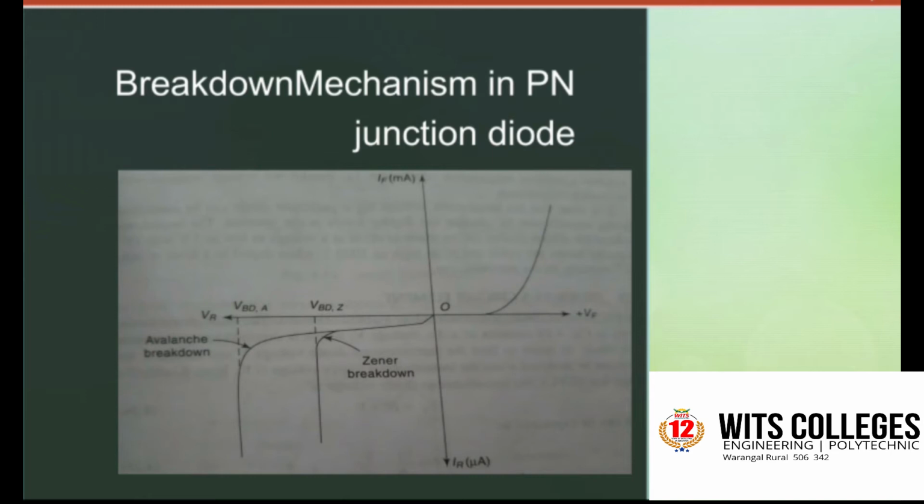If the initial available carriers do not gain enough energy to disturb bonds, it is possible to initiate breakdown through a direct rupture of the bonds because of the existence of a strong electric field. Under these circumstances, the breakdown is known as Zener breakdown. The voltage reference diodes that utilize the almost constant voltage characteristics in the breakdown region are called avalanche diodes, sometimes also called Zener diodes. This is the breakdown mechanism in PN junction diodes.